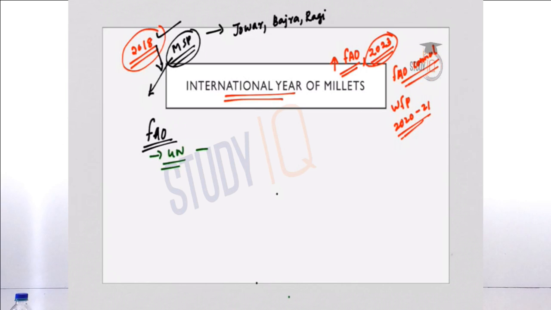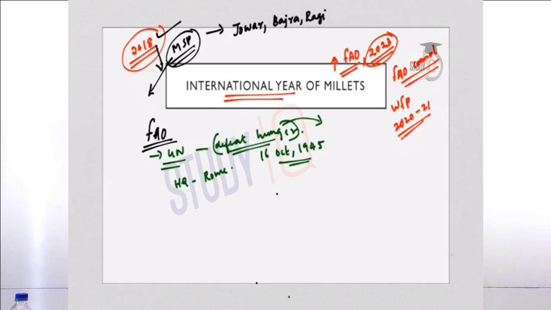So the objective of FAO is to defeat hunger, and it is headquartered at Rome, Italy. It was founded on 16th of October 1945, and the goal of FAO is to achieve food security for all. We have seen that the aim is to defeat hunger.